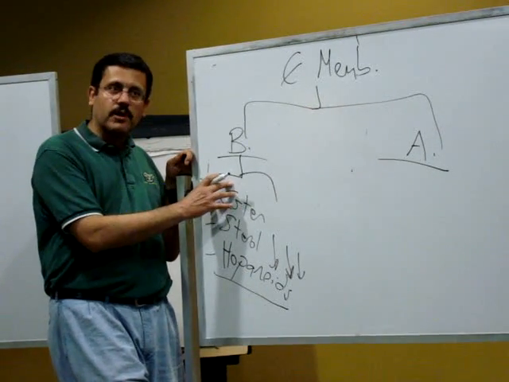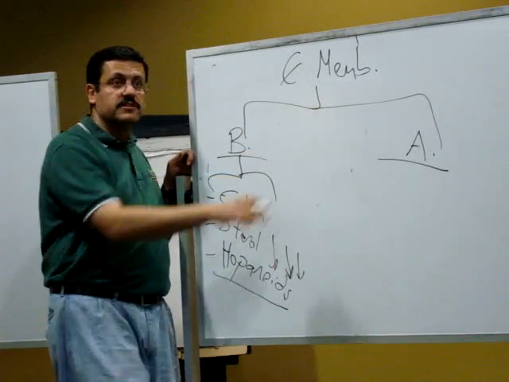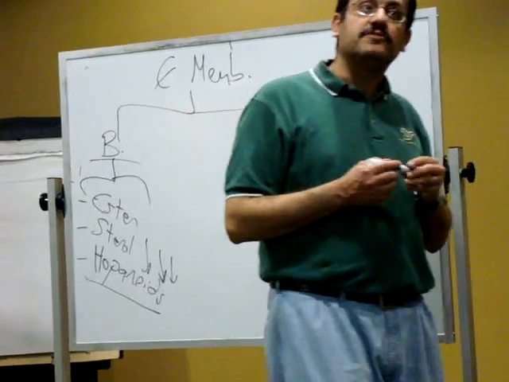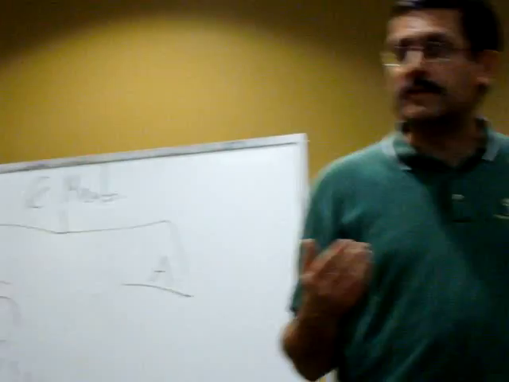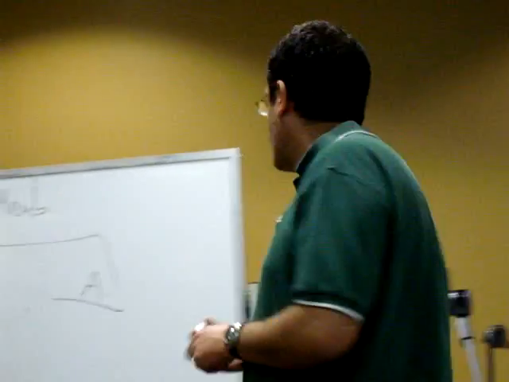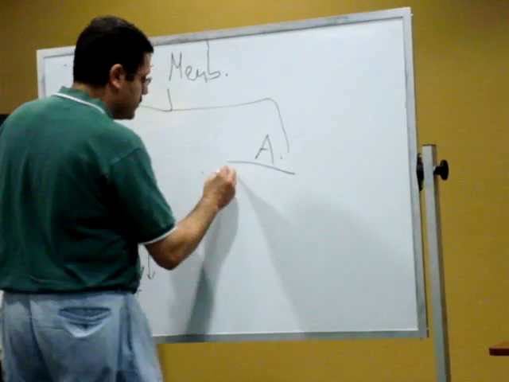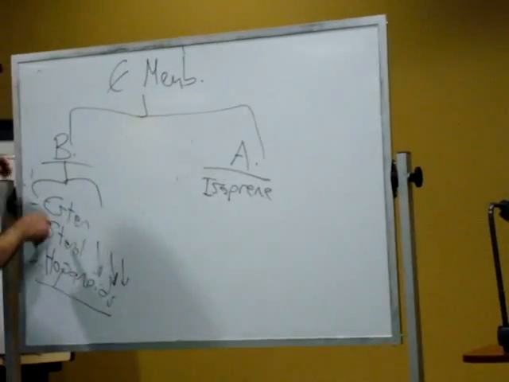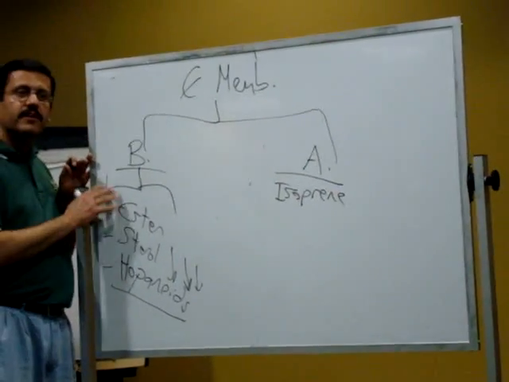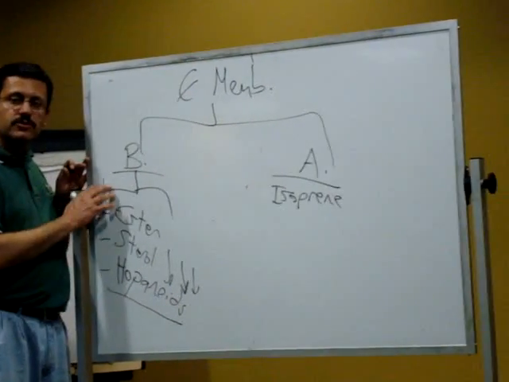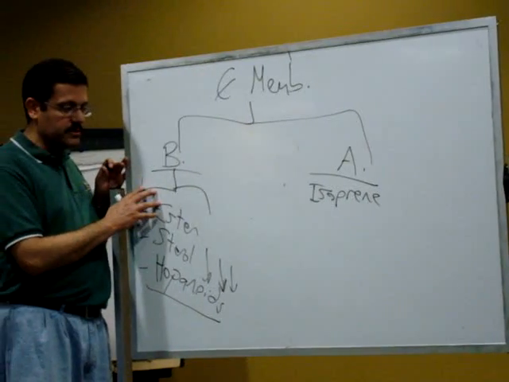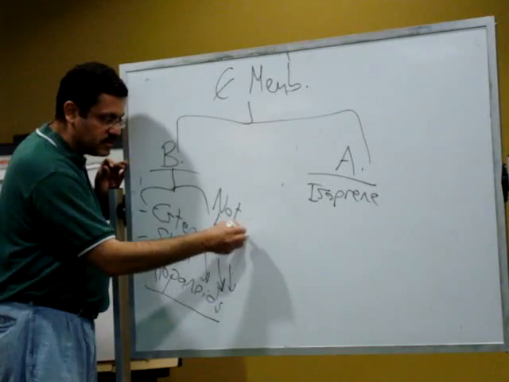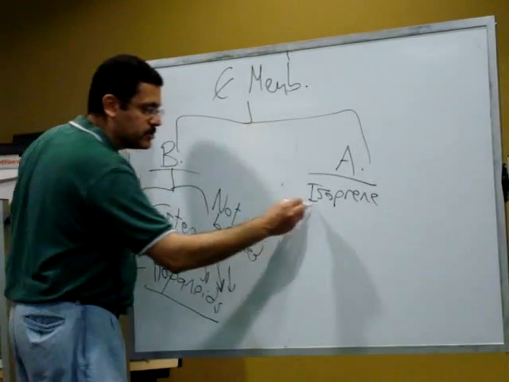Okay? Ester bonds. The equivalent in archaea is, first of all, they don't have true lipids, or at least not classic lipids. They have polymers of isoprene. So they have isoprene units. First of all, the fatty acids here are not branched. Here they're branched.